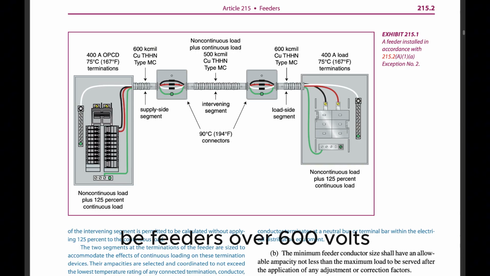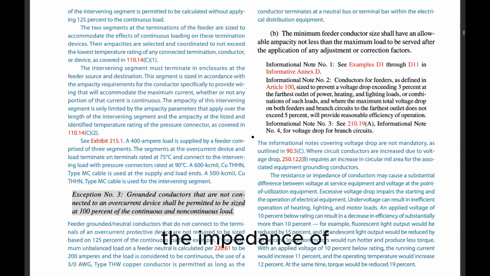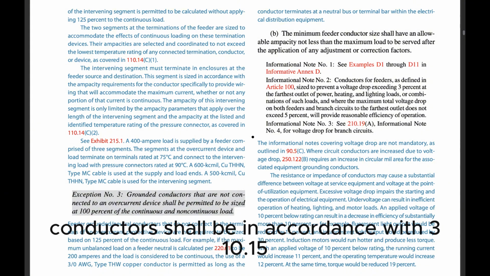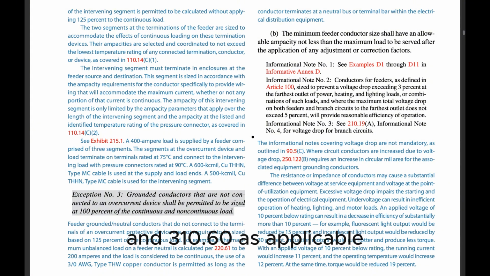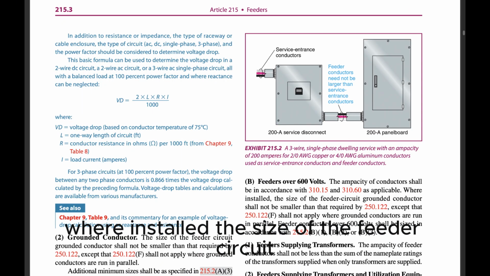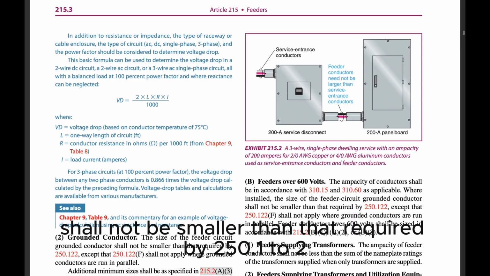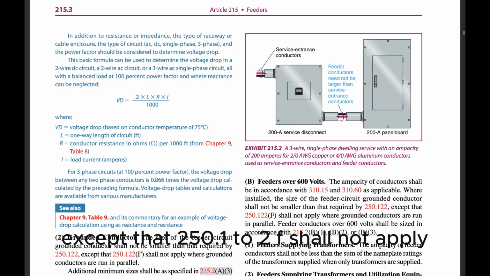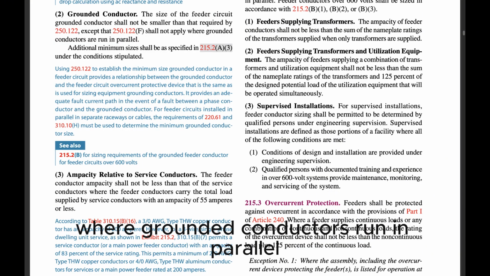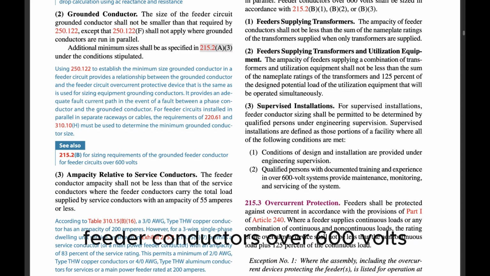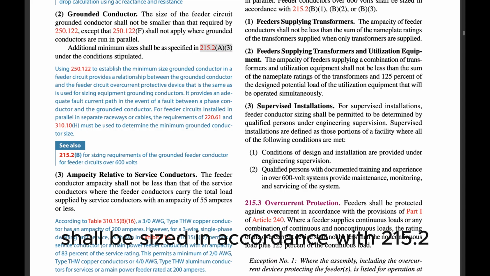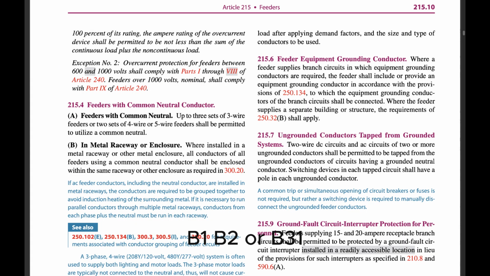(B) Feeders over 600 volts. The ampacity of conductors shall be in accordance with 310.14 and 310.60 as applicable. Where installed, the size of the feeder circuit grounded conductor shall not be smaller than that required by 250.122, except that 250.122(F) shall not apply where grounded conductors are run in parallel. Feeder conductors over 600 volts shall be sized in accordance with 215.2(B)(1), (B)(2), or (B)(3).